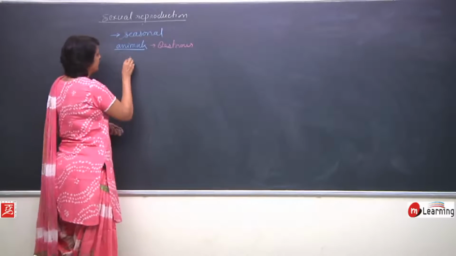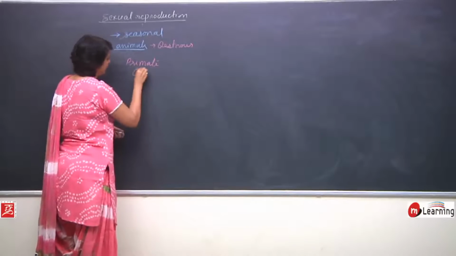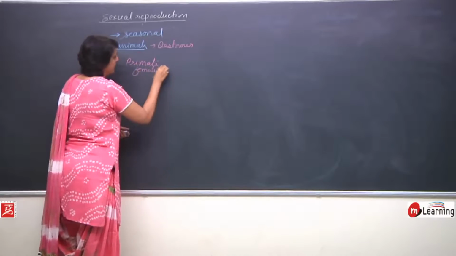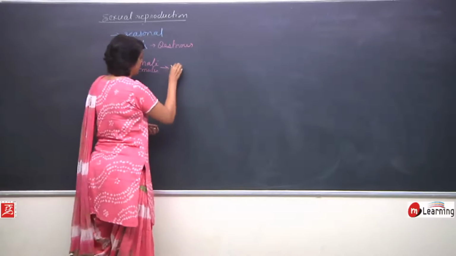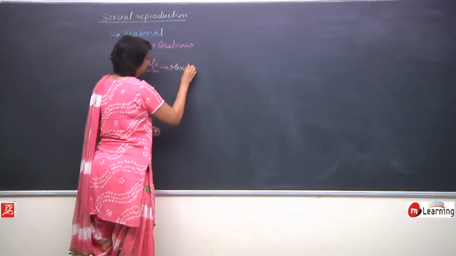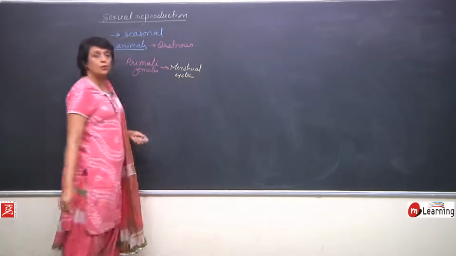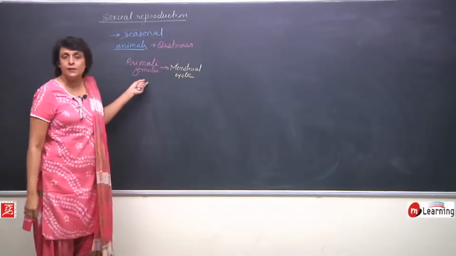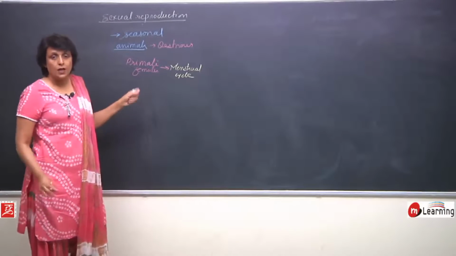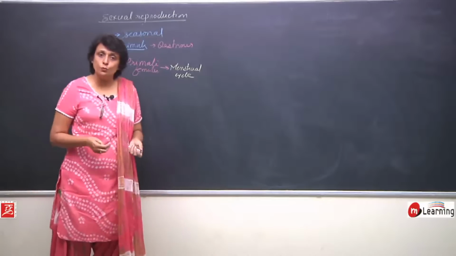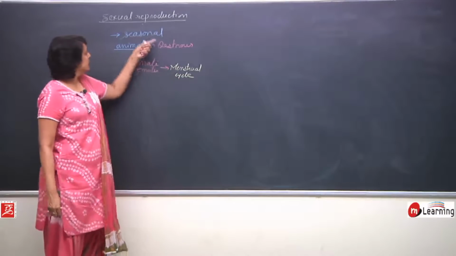In primate females, there is a different cycle which is known as menstrual cycle. Menstrual cycle is seen only in primates. Primate group includes apes and human beings. So, ape females and human females, there is this menstrual cycle.